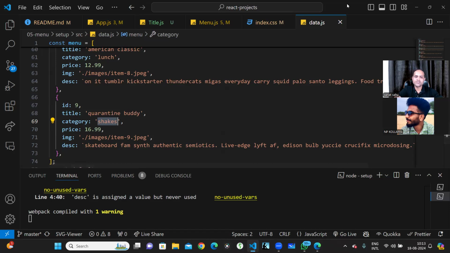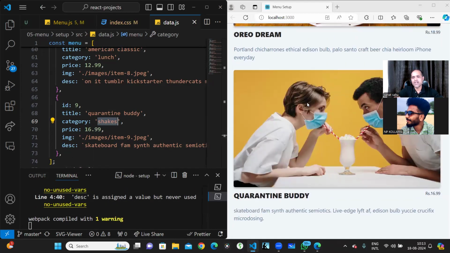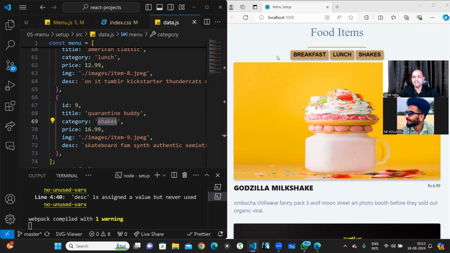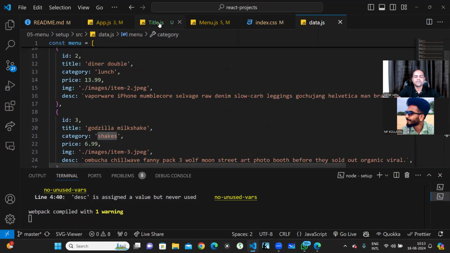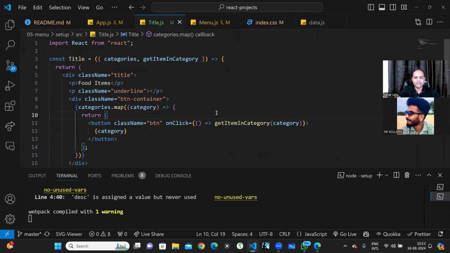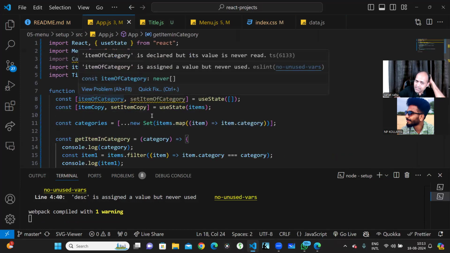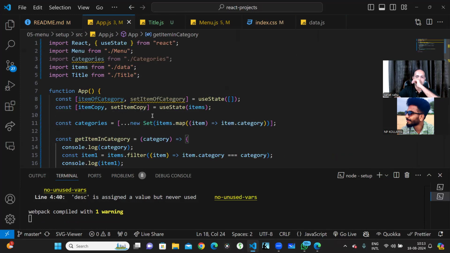A lot of things we can do, but based on the data. Right now we have 10 items, so we can do one thing. We can have an all button here, so when I click on all, I'll see all the items. Let's do that also. So this is a title, I'm having the button, I'm having the categories. Here I have to get the categories, right? Now here I can add something. I'll just write all here and a comma. This will add an all button.